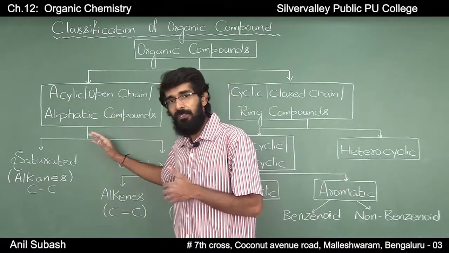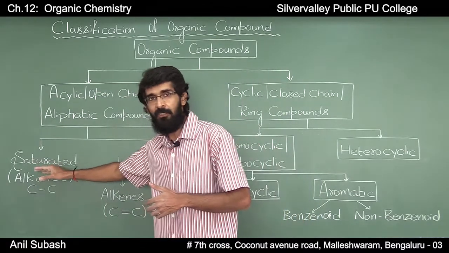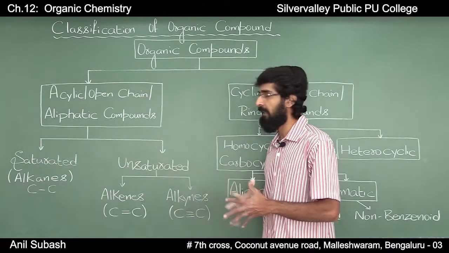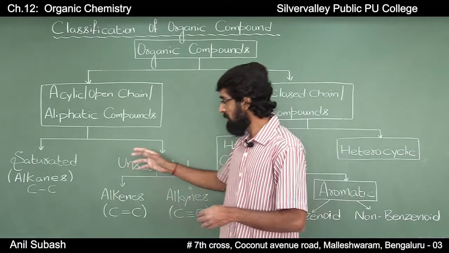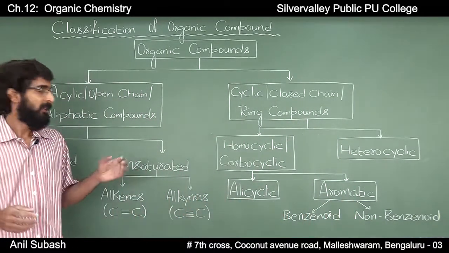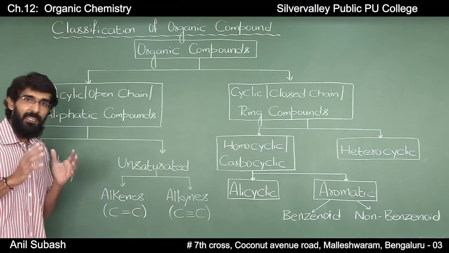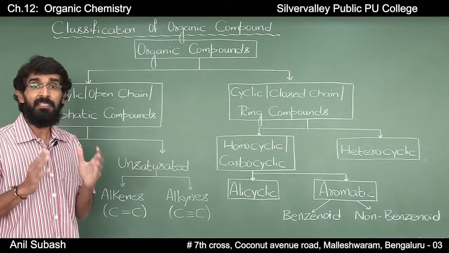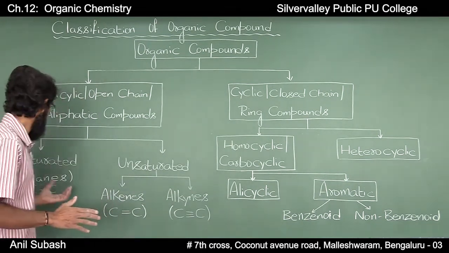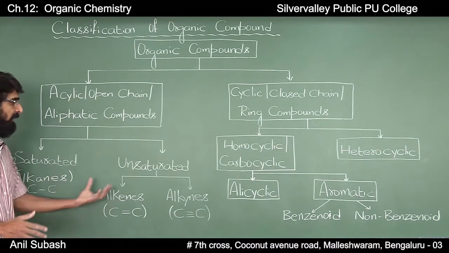Aliphatic compounds are further classified into two types, saturated compounds and unsaturated compounds. Saturated compounds are the compounds in which the carbon atoms are bonded by single bonds, that is, they contain only carbon-carbon single bonds. Examples of saturated compounds are alkanes.